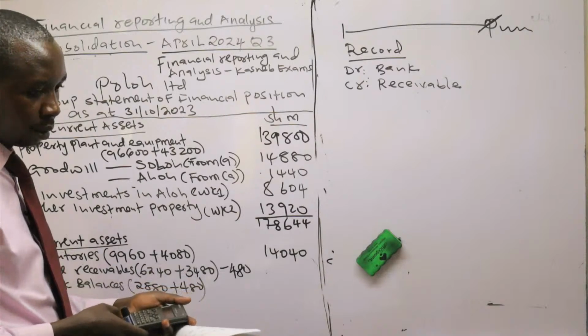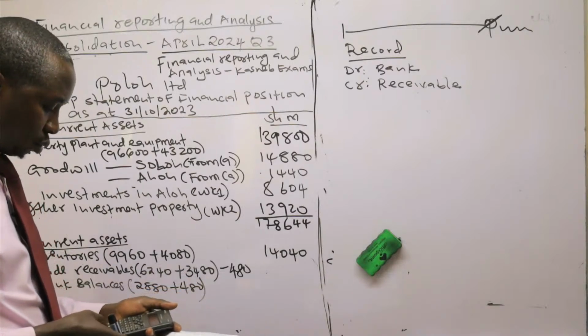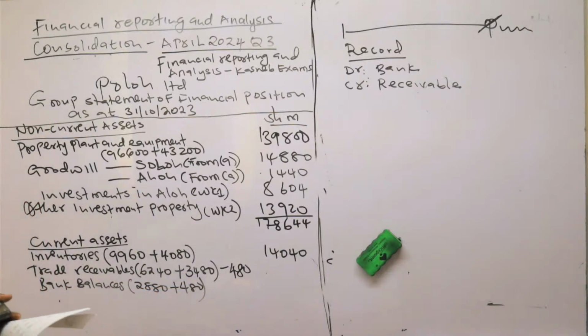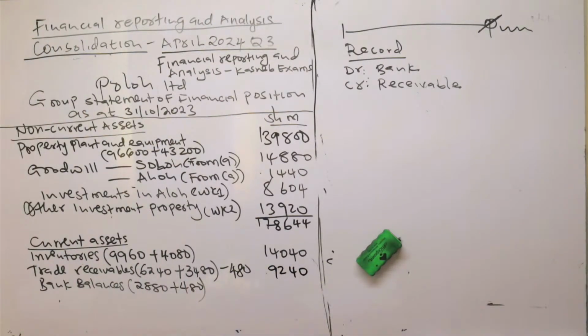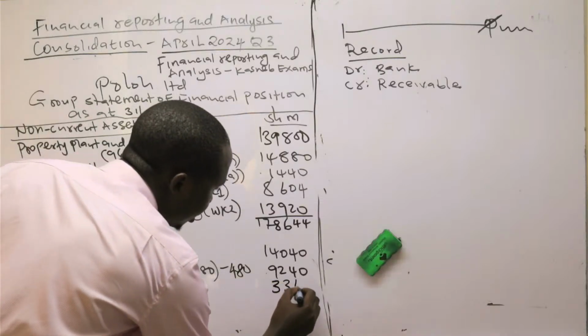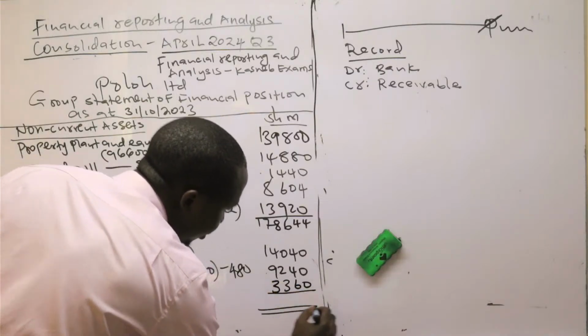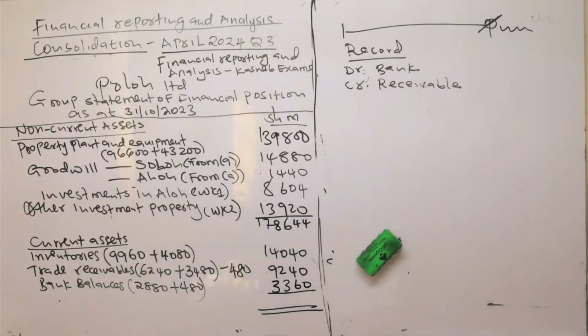6240 plus 3480, minus 480. This is 9240. We have 9240 there. Then 2880 plus 480, that is 3360. Up to this point, we have total assets.